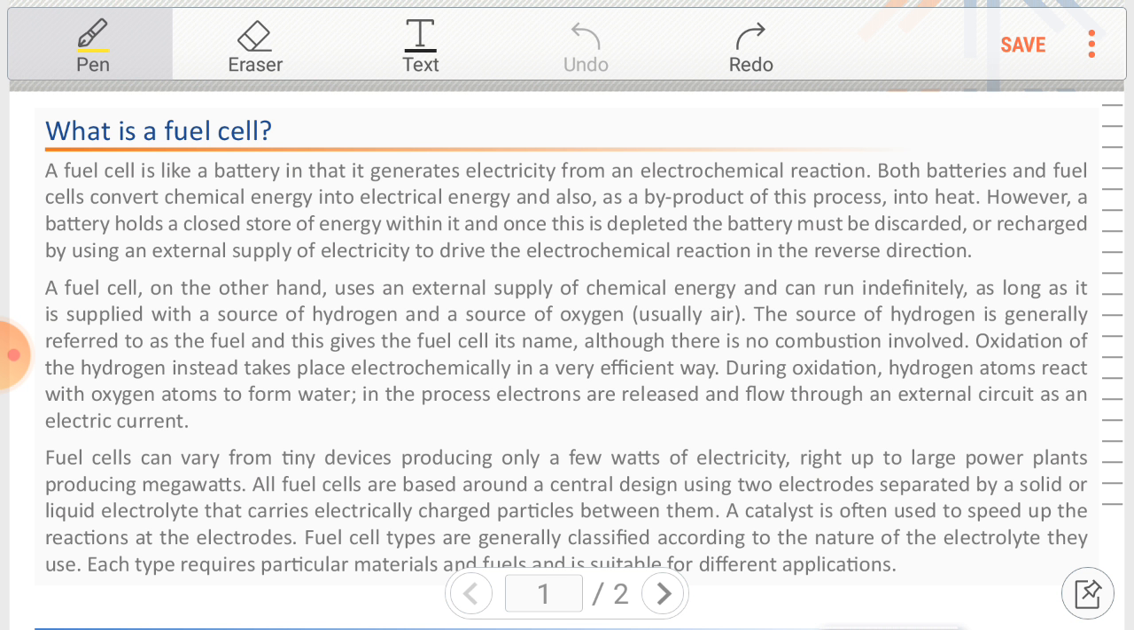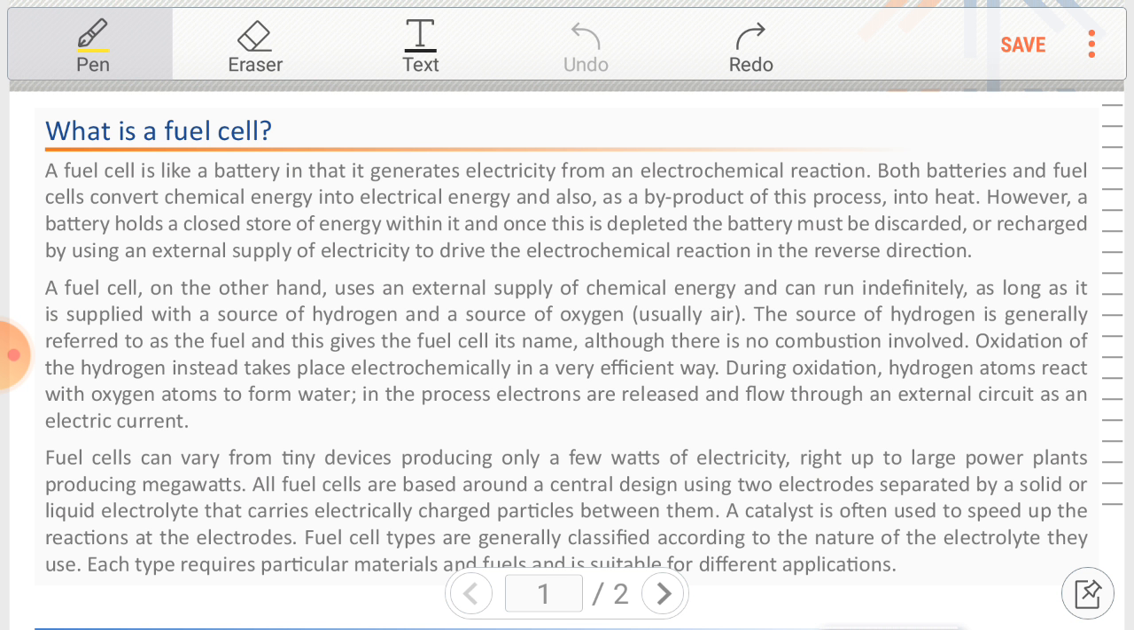Fuel cells can vary from tiny devices of a few watts to large power plants producing megawatts. So we can use fuel cells to produce megawatts also. All fuel cells are based around a central design using two electrodes separated by a solid or liquid electrolyte. We have various types of fuel cells. The name of a fuel cell is derived from the electrolyte used between the two electrodes.